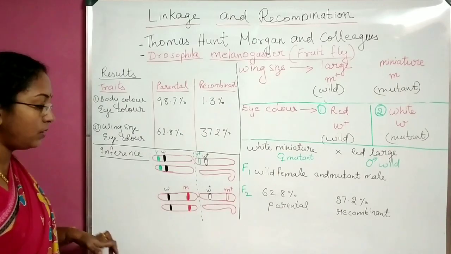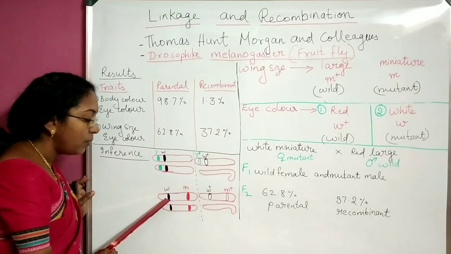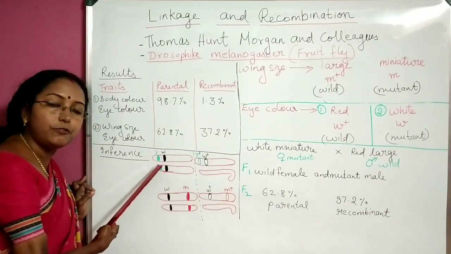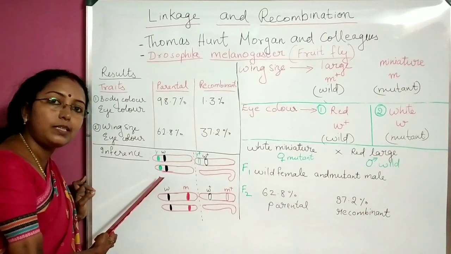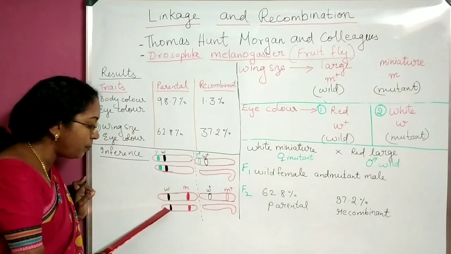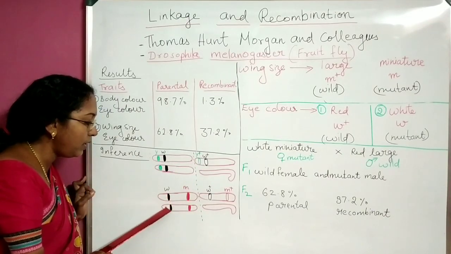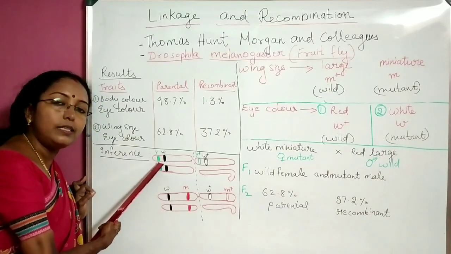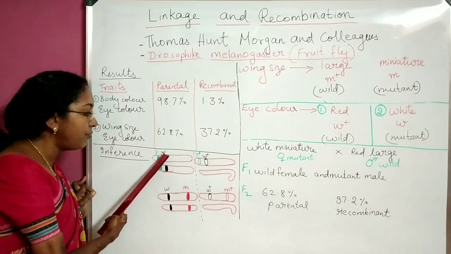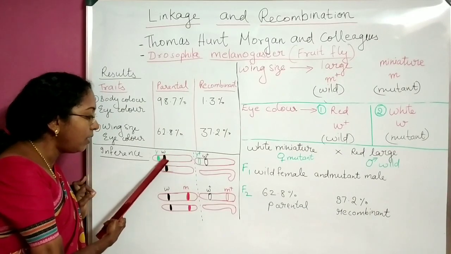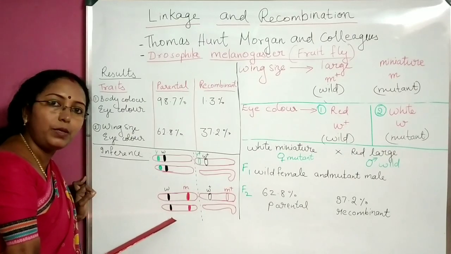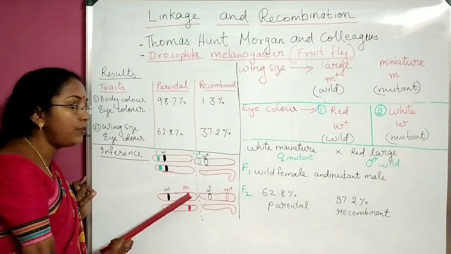Now the next cross. There is no body color, but instead of body color, wing size is taken. So the gene for wing size is not present here. This area is for the gene for body color only. But the gene for eye color is present here: white eye color, denoted by W. What's the other thing I have taken?